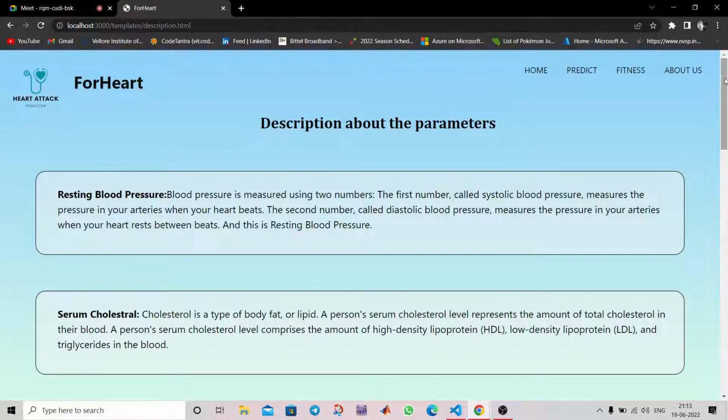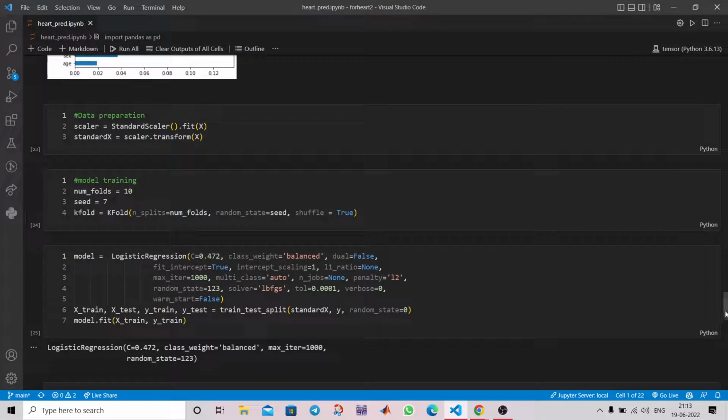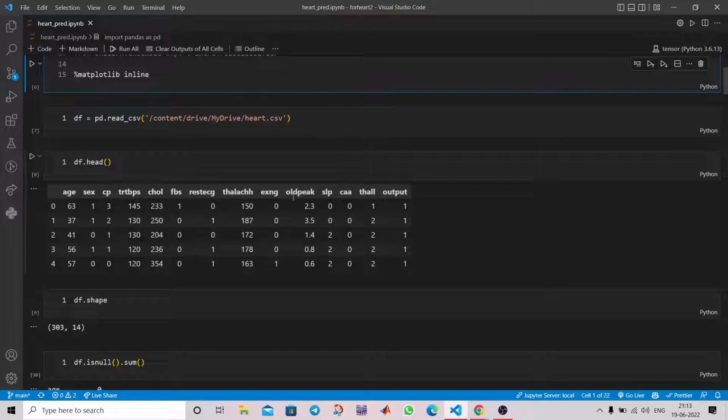So, hi everyone, I am Anirudh Jana. I'll be talking about the prediction using the machine learning model. Before we start the prediction, I want to talk about the data we are using in our model. Since we have applied for data hack, these are all the libraries we are using. After that, we downloaded one data set from Kaggle for heart disease, predicting heart attacks, and we named it heart.csv.